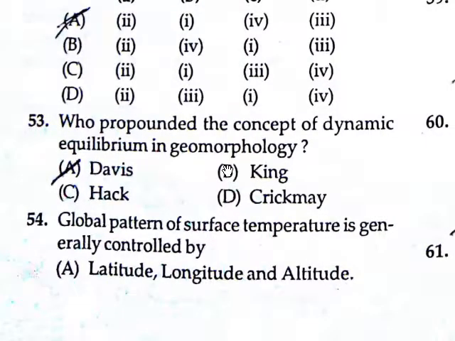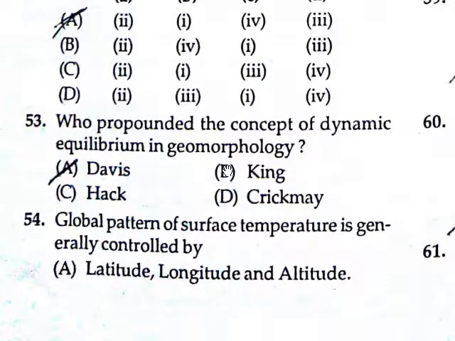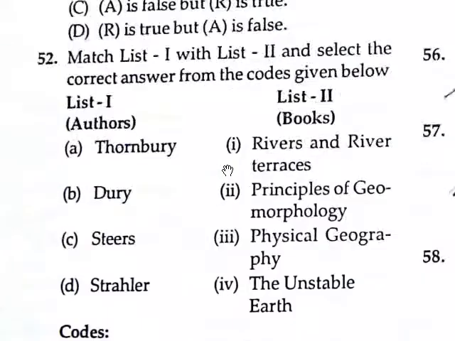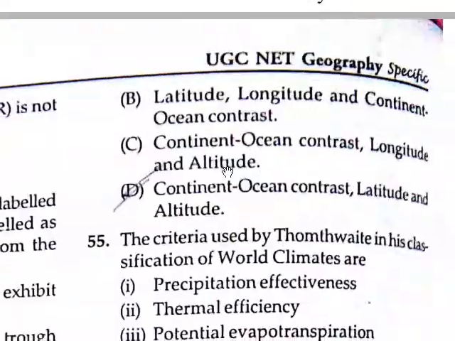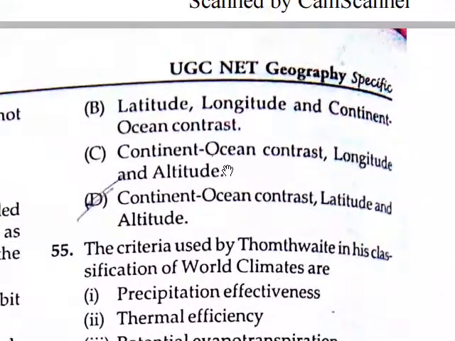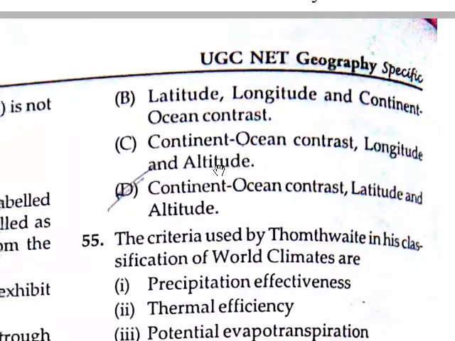Next question: the global pattern of surface temperatures is generally controlled by what? Not latitude, longitude, altitude alone.